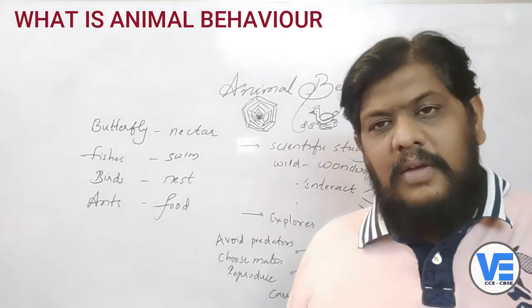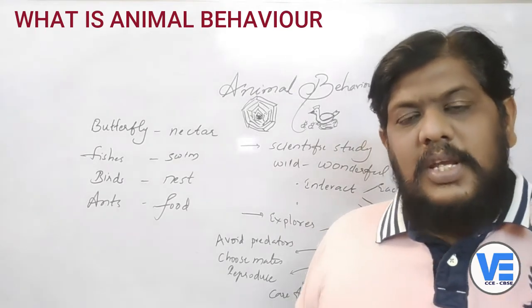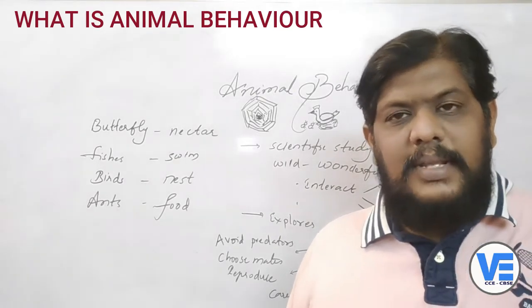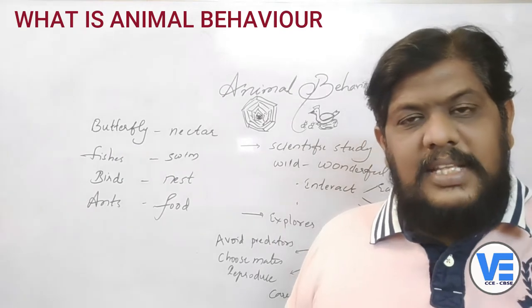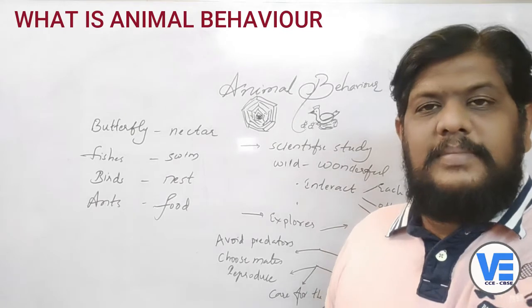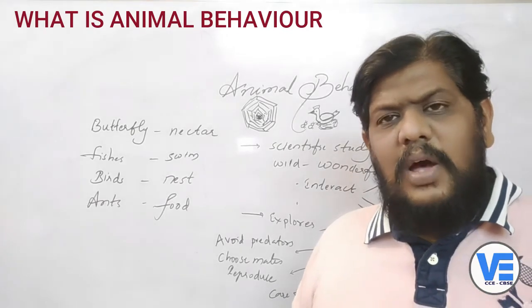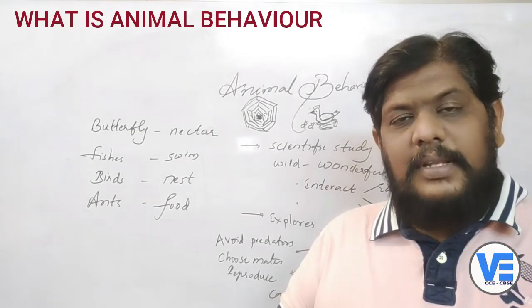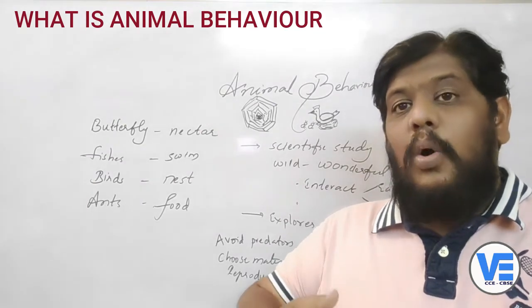Another bird like a hawk will be the predator of other small birds. So these small birds have to protect themselves from the hawks. There are eagles, and the chicks will be there, right? The eagles will be hunting the chicks, and the chicks have to protect themselves from the eagles. So that is how each and every animal has to protect themselves, right? Isn't it? So that is how they will protect themselves.